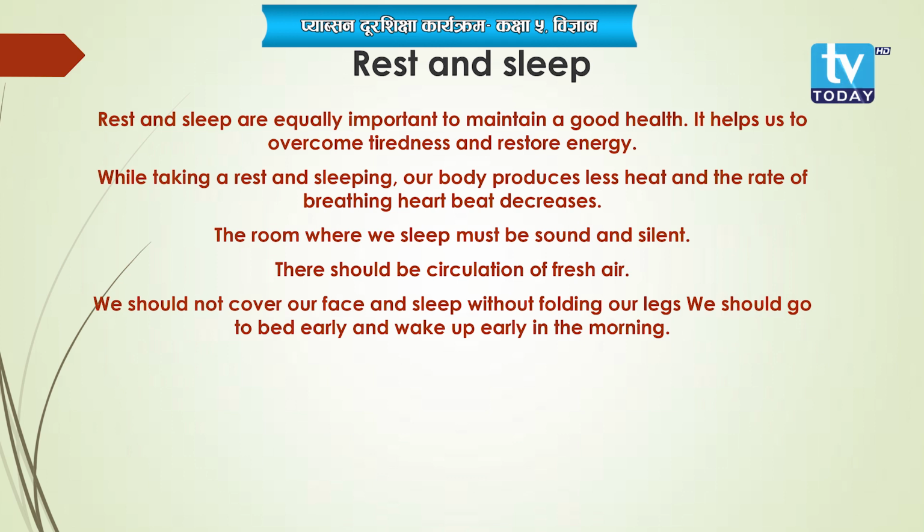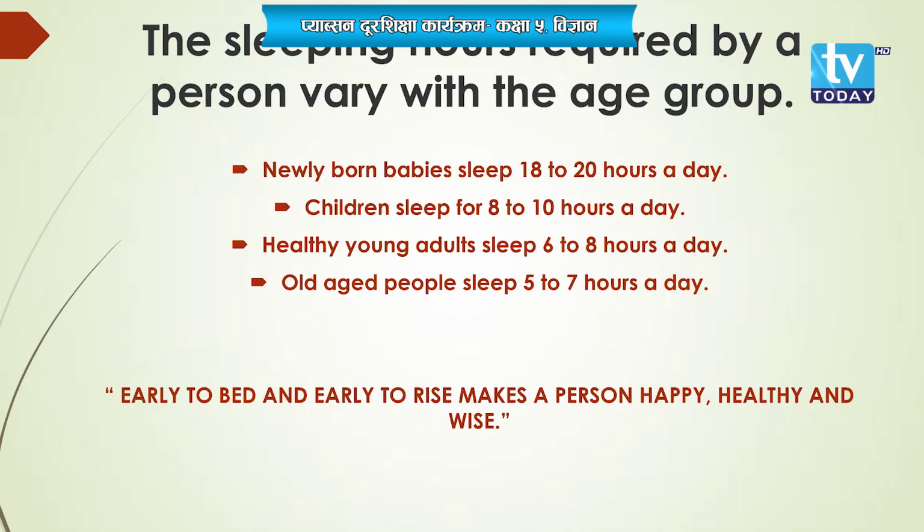And also, students, the sleeping hours of a person vary according to the age group. Let us discuss the age groups. Newly born babies, the babies who are just born, sleep about 18 to 20 hours a day.